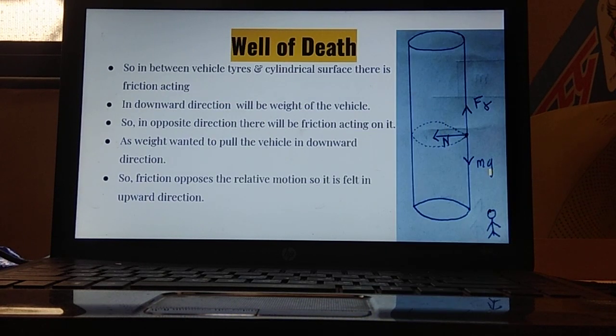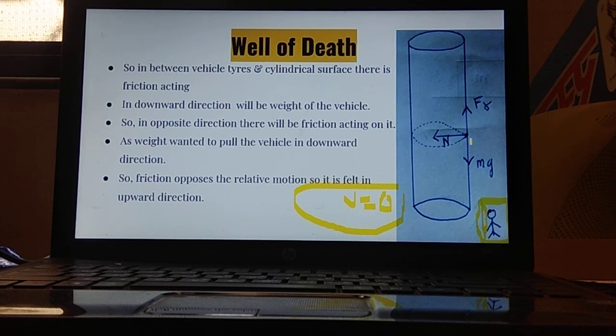Now, whenever the car is over here, imagine this as a car and a person is standing over here. Which type of reference frame is it? It is a non-inertial frame of reference. Sorry, it is an inertial frame of reference. Why is it called an inertial frame of reference? Because velocity is equal to 0. This person is standing, so he is in an inertial frame of reference, as V equals 0. So he will see this car over here.